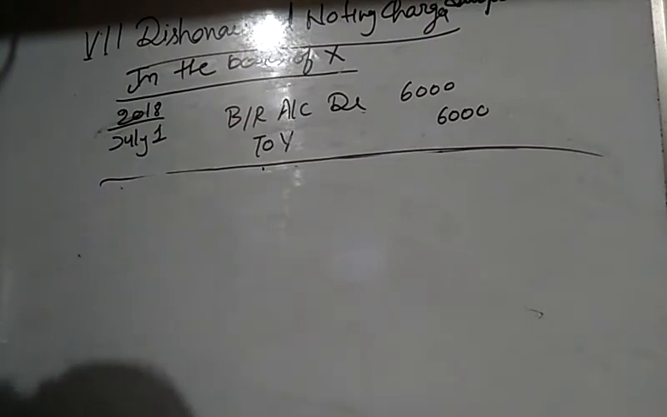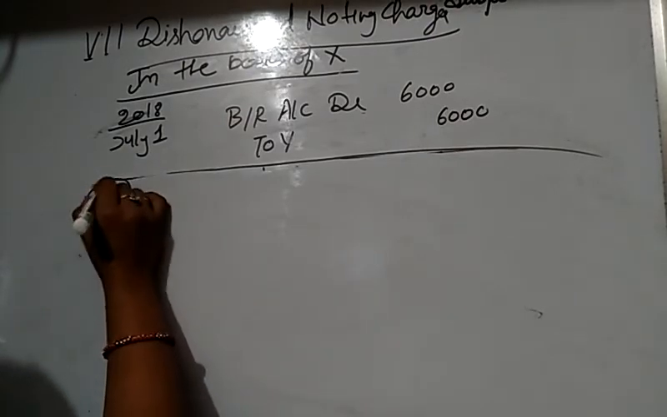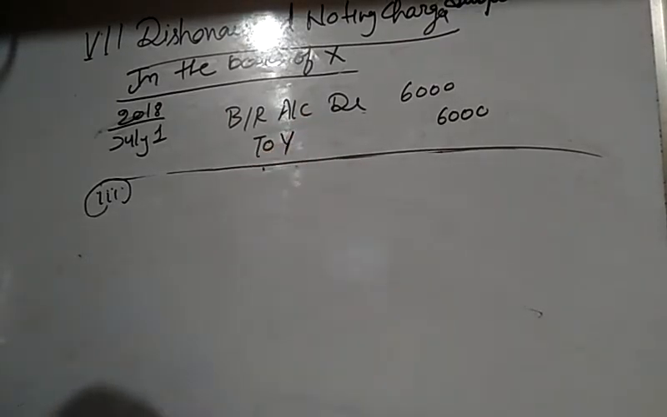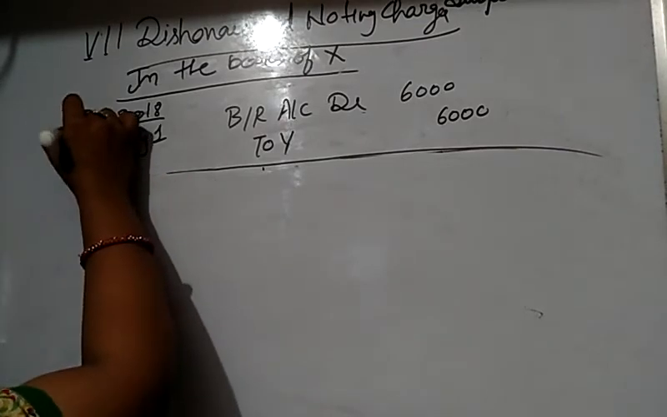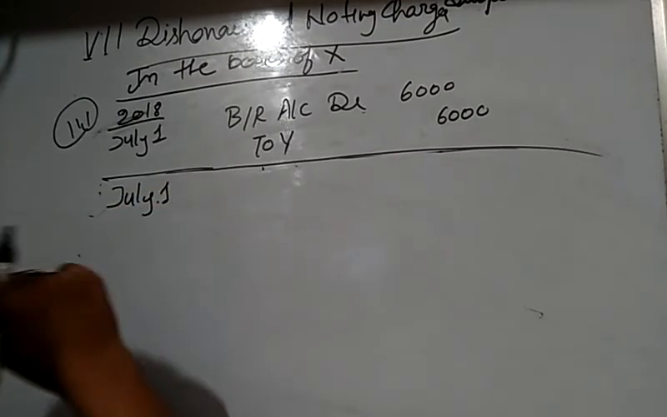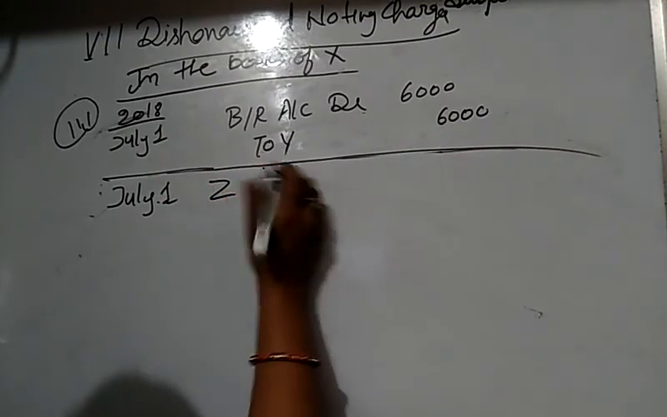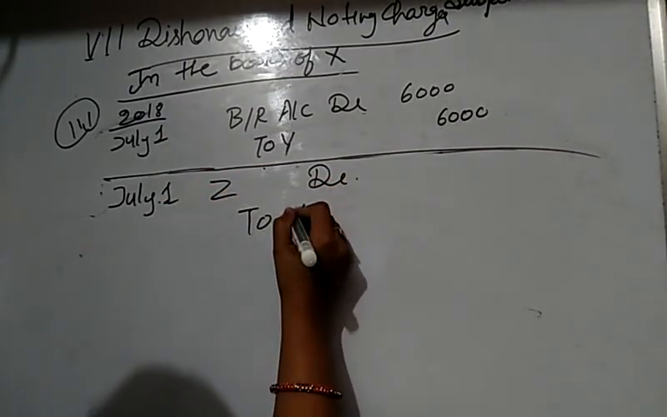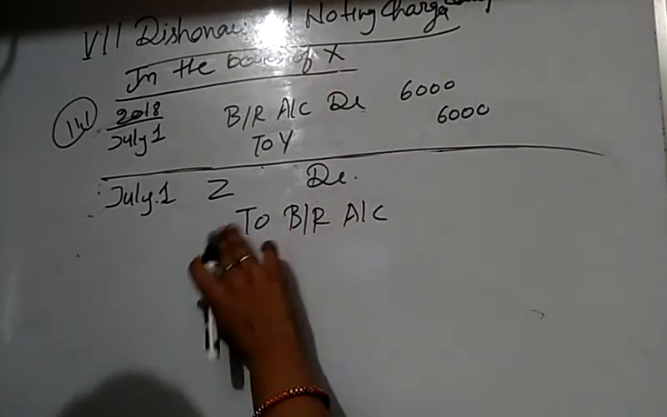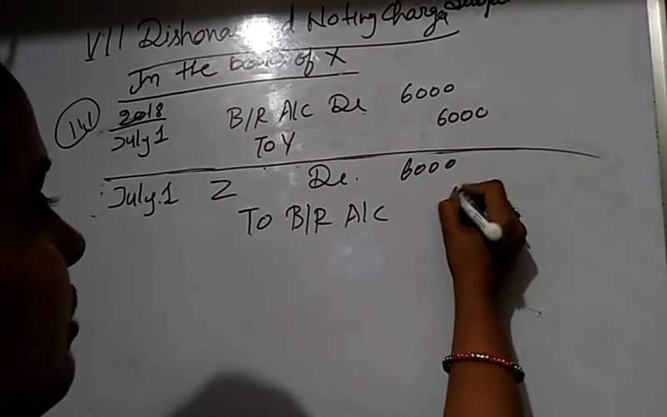And in the third case, the drawer endorsed this bill to his creditor Z, and the noting charges are now paid by Z. When the bill is accepted, the first entry is the same, and on the same date X transferred this bill to Z. So Z debits bills receivable. What did X transfer to Z? He transferred a bill of rupees 6,000.